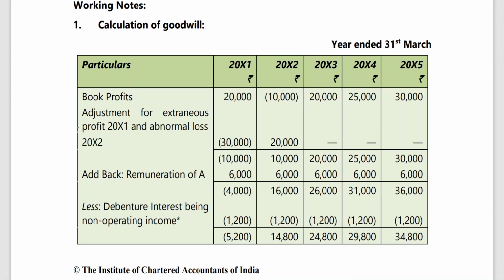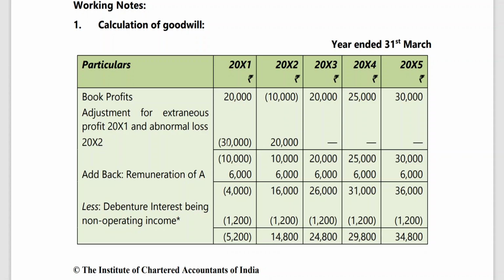Adjustment for extraneous profit and abnormal loss. 30, you know that abnormal gain has been added, so it is to be subtracted. I told you a strike is an abnormal loss, which was deducted, so that is to be added back. I used to jokingly say, if strike is not going to strike in the examination, it will be struck up. I have told you a number of times, strike is an abnormal loss, therefore it is to be added back.